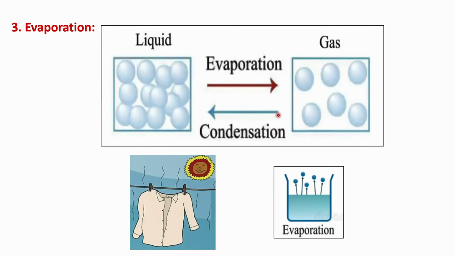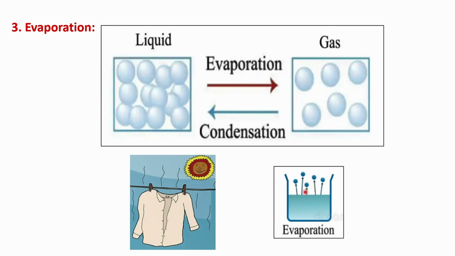Evaporation. Evaporation is the process in which a liquid turns into a gas, usually from the surface without boiling. As you see, only the top particles with enough energy can escape into the air. It happens at any temperature, not just at the boiling point.